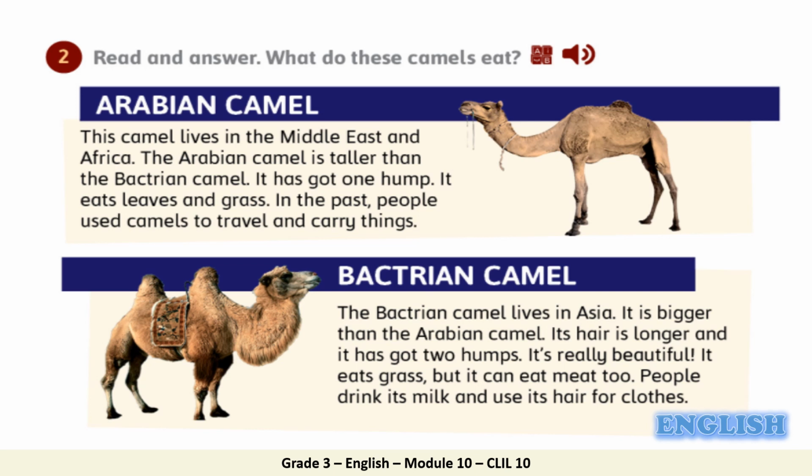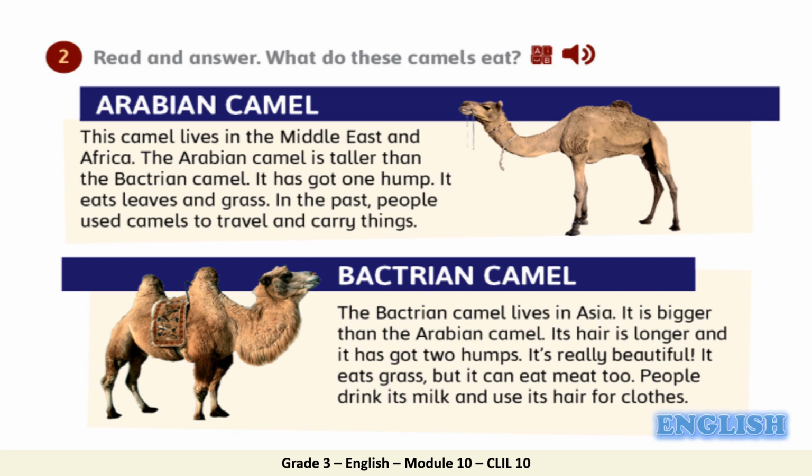Arabian camel. This camel lives in the Middle East and Africa. The Arabian camel is taller than the Bactrian camel. It has got one hump. It eats leaves and grass. In the past, people used camels to travel and carry things.